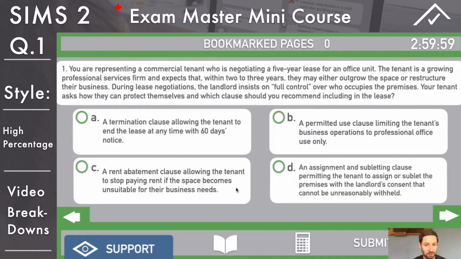C, a rent abatement clause allowing the tenant to stop paying rent if the space becomes unsuitable for their business needs, will also very rarely be granted. You might be able to get away with it, but this would most likely be rejected by the landlord. I move on to D, and even if you've kind of cross-eliminated yourself, always read the last one. An assignment and sublet clause permitting the tenant to assign or sublet the premises with the landlord's consent that cannot be unreasonably withheld. This would be good. It provides a tenant with flexibility to exit or transfer the lease if business needs change while still protecting the landlord's interest to a certain extent. Okay, D there, answer and move on.